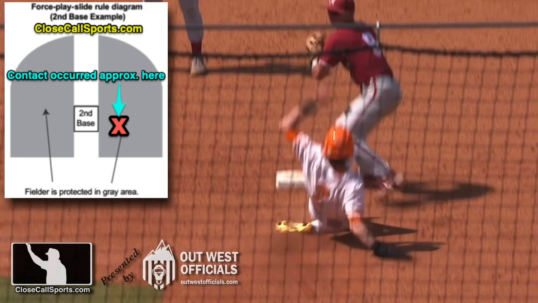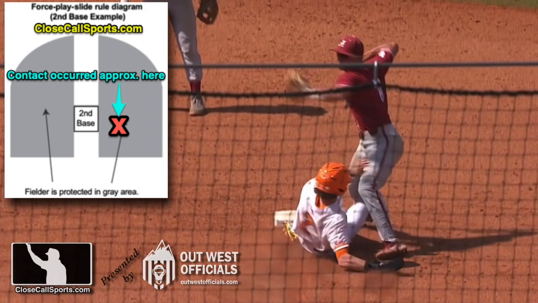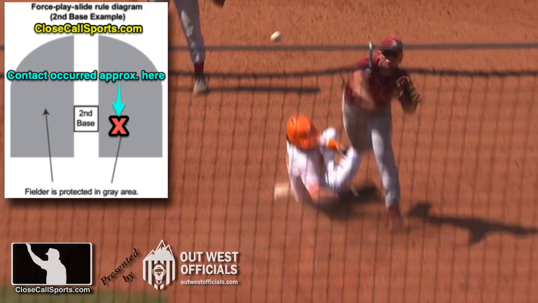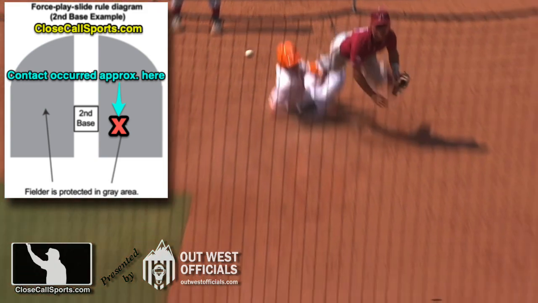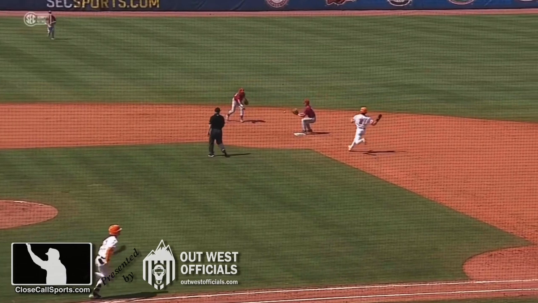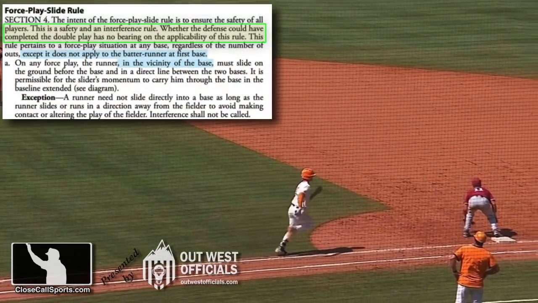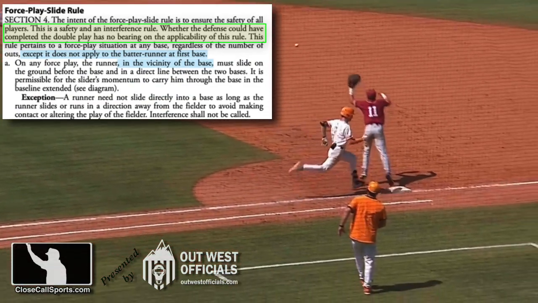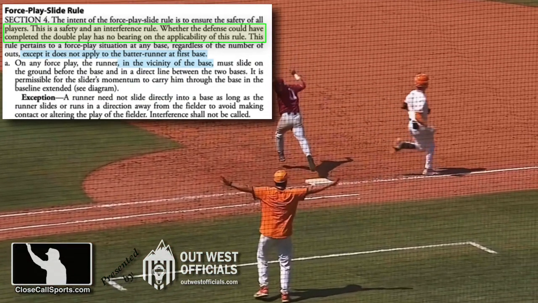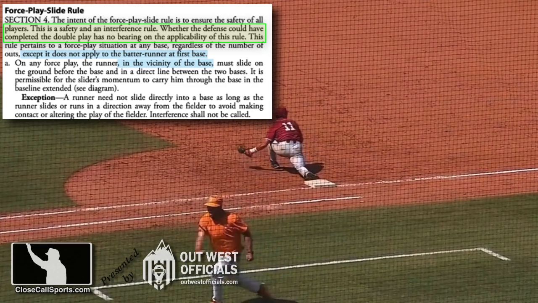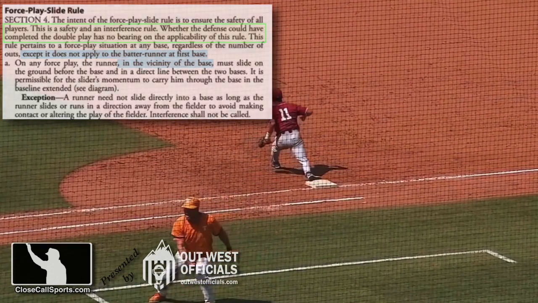And yeah, I know that that's a narrow lane for the runner to slide into the base, but that's what NCAA college wants. If you're mad at anyone, be mad at the NCAA Rules Committee, because that's the rule that they've told their umpires to call. Combined with the sentence, whether the defense could have completed the double play has no bearing on the applicability of this rule, it's a slam dunk forced play slide rule call. And the reason it's that way is because NCAA considers it a safety and interference rule. Safety trumps everything, therefore there is zero flexibility.